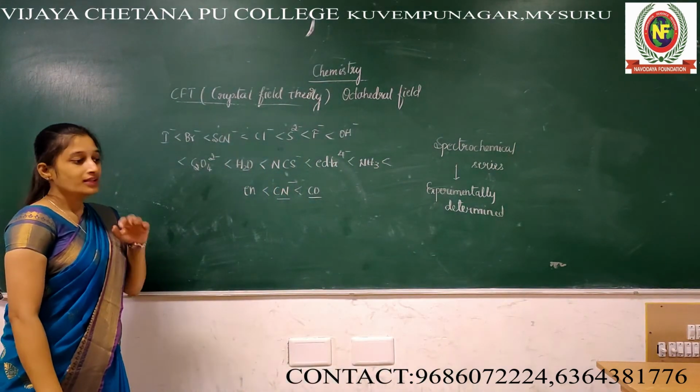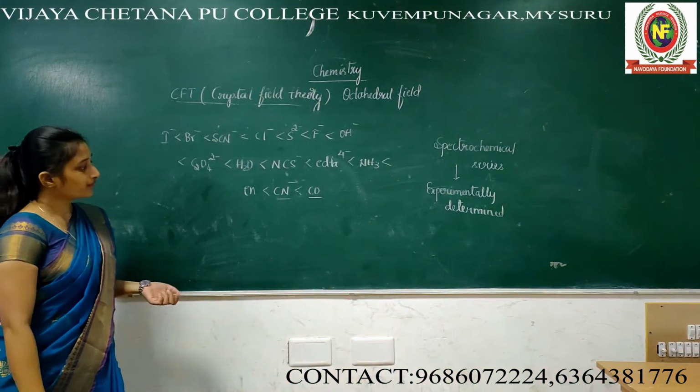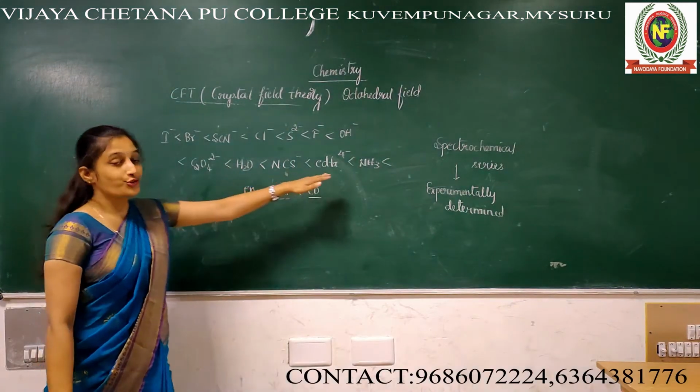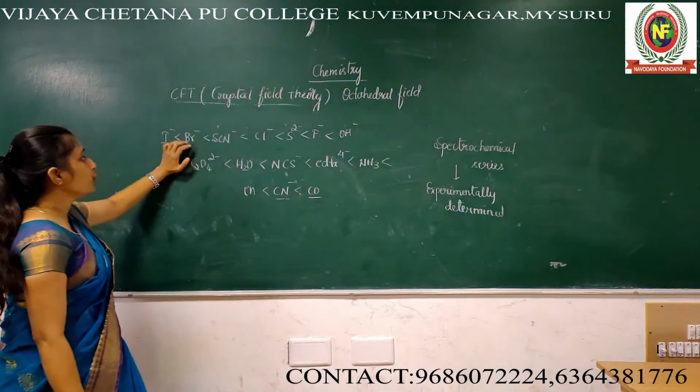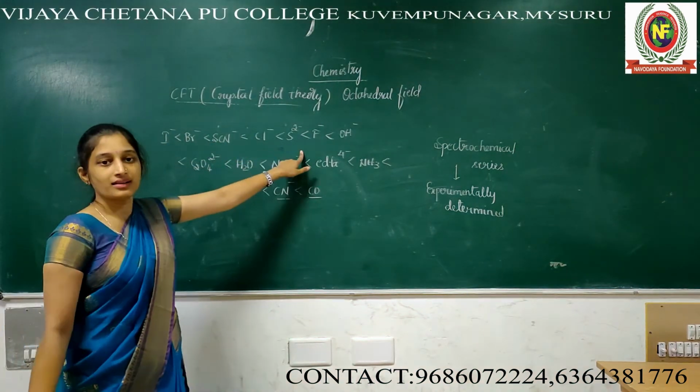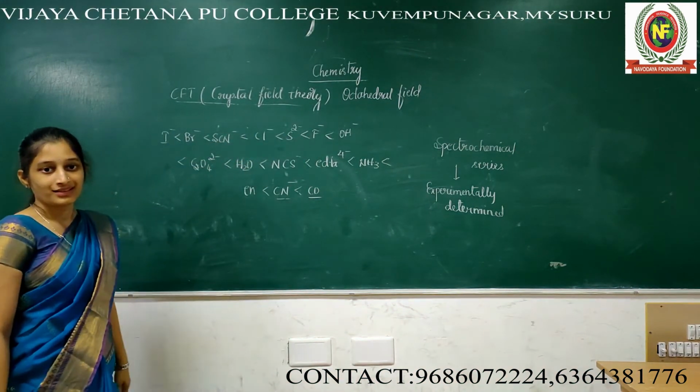See, last class we came to know CN minus is a strong ligand, ammonia is a strong ligand, but chloride, fluoride, bromide are weak ligands.